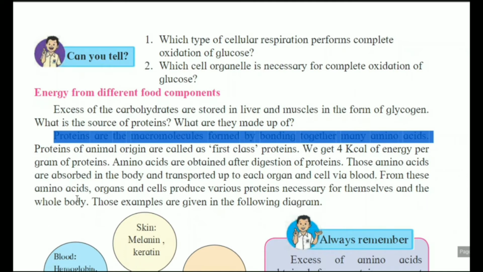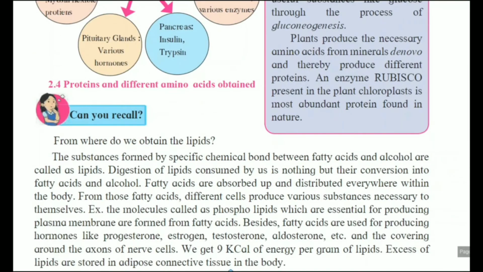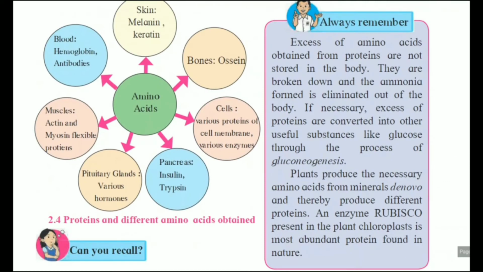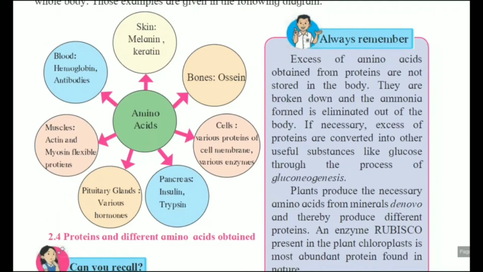From these amino acids, organs and cells produce various proteins necessary for themselves and the whole body. Those examples are given in the following diagram. This is diagram 2.4. Observe that diagram. In that diagram, amino acids are there. From those amino acids, proteins are formed, and those proteins function. In different parts, they play different roles.